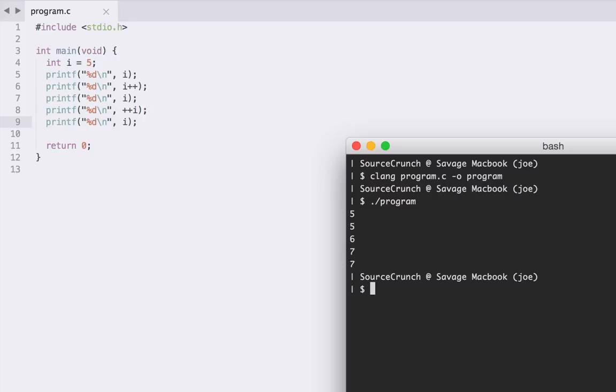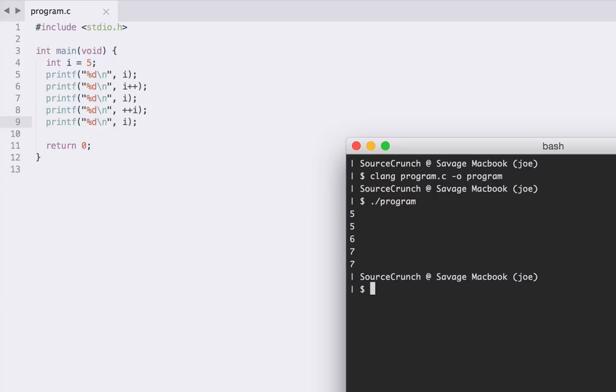We then printf I plus plus. Notice that this outputs 5. So when we use I plus plus, the expression has the value of I before we do the add 1, but we still do the add 1. So you can see that the next I output is indeed 6. And that has different behavior to plus plus I, because you can see we've gone from 6 to 7 when we print plus plus I.